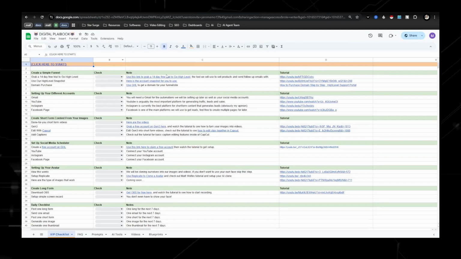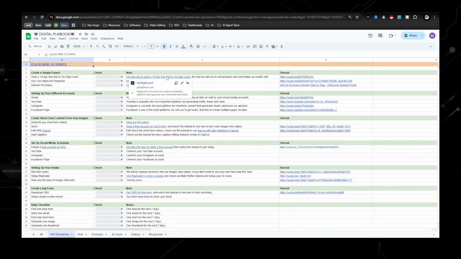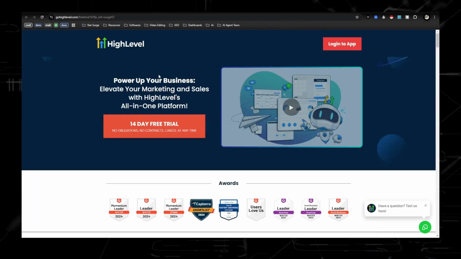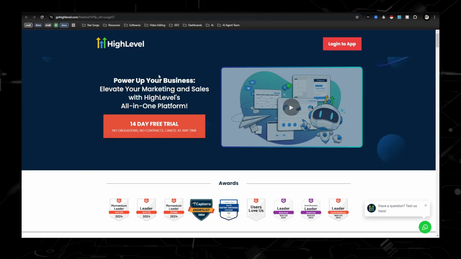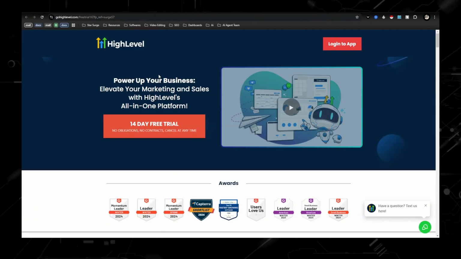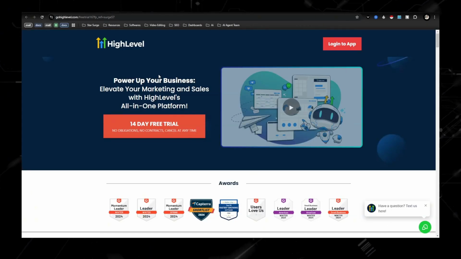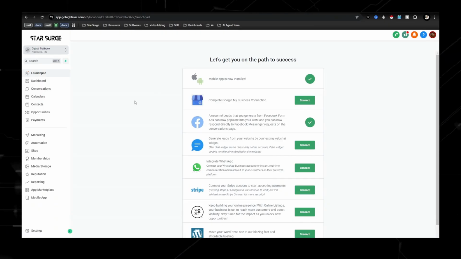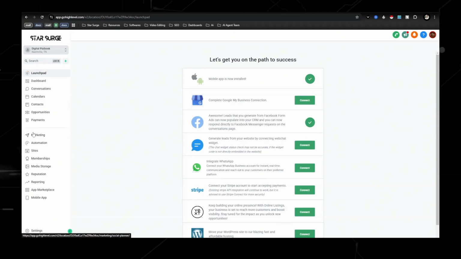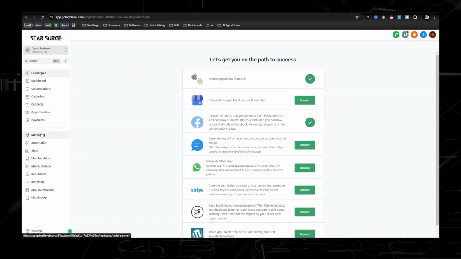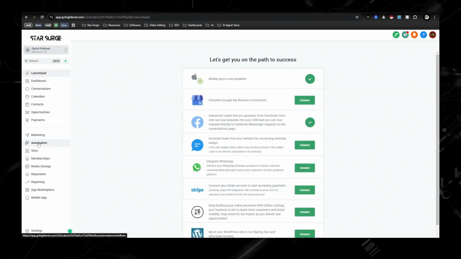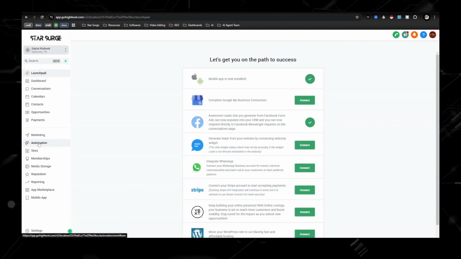So first thing you're gonna need to do is go to gohighlevel.com. This is gonna be our CRM, which is allowing us to send emails, collect emails, build our funnel, and then schedule out all of our short form content with our social planner. Now, once you join, this is going to be your sub account. This is going to be your homepage, and the three areas that I'm going to be talking about are going to be marketing, automations, and sites. Marketing, like I said, that's where the social planner is. Automation, that is where we build all our email sequences, and then sites, that's where the funnels are going to be.